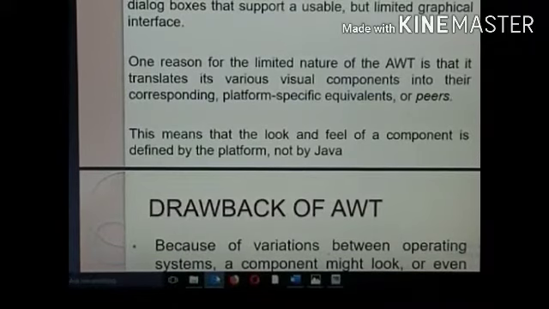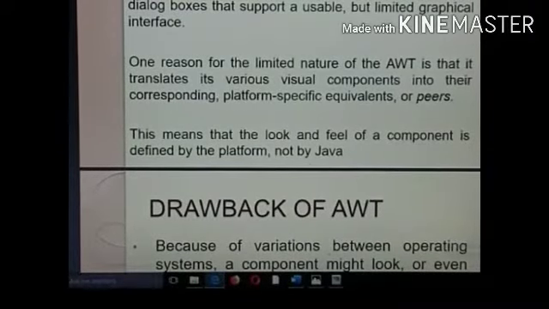If I am adding a button, a Motif type button will be added and a Metal type button will also be added. Java gives you a Metal type display, and there is a Motif type display. Both will be added if I use AWT on different operating systems.